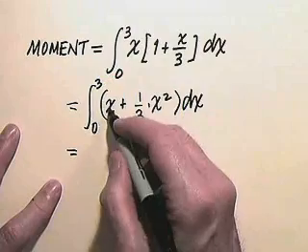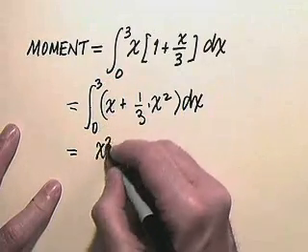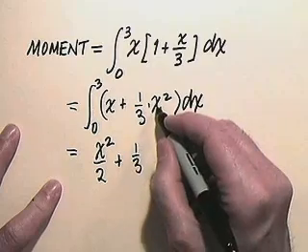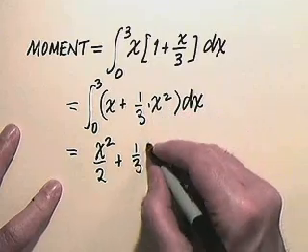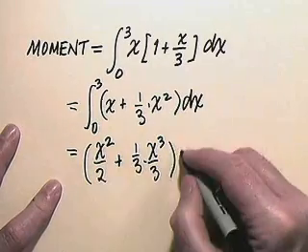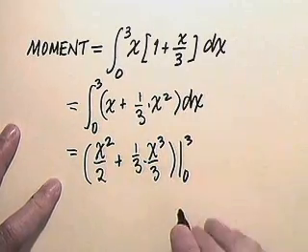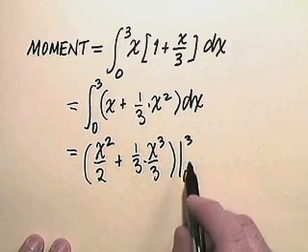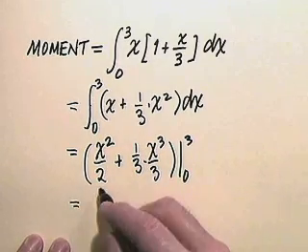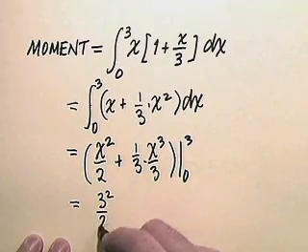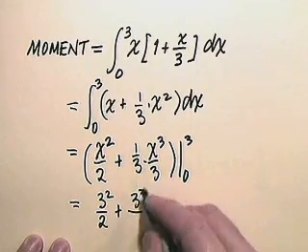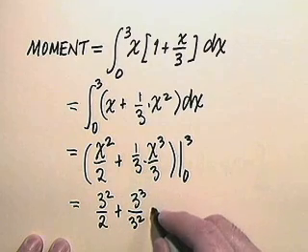And so the antiderivative of x is x squared over 2 plus 1/3 antiderivative of x squared, which is x cubed over 3, and that's to be evaluated between the limits 0 and 3. So now let's put our upper limit in. The lower limit gives nothing, so we get 3 squared over 2 plus 3 cubed divided by 3 times 3, which is again 3 squared.